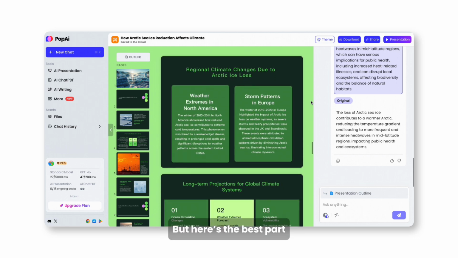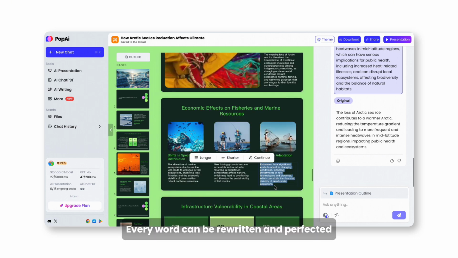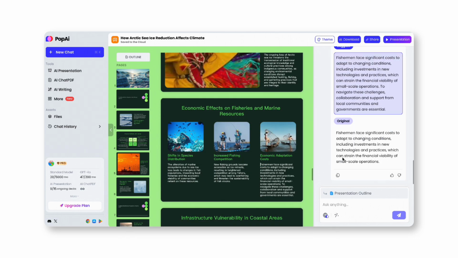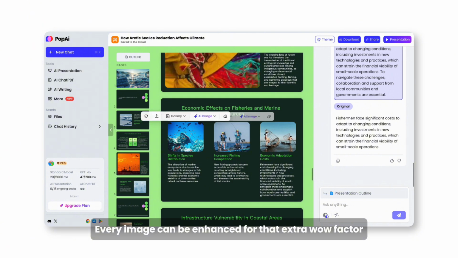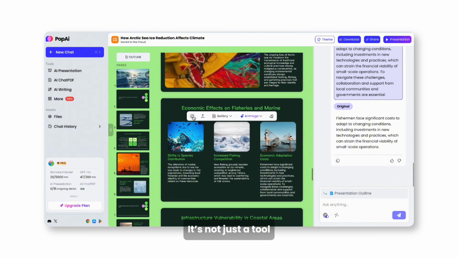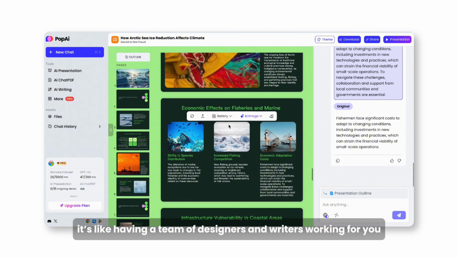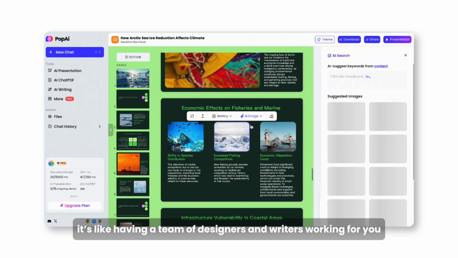But here's the best part. Every word can be rewritten and perfected. Every image can be enhanced for that extra wow factor. It's not just a tool, it's like having a team of designers and writers working for you.